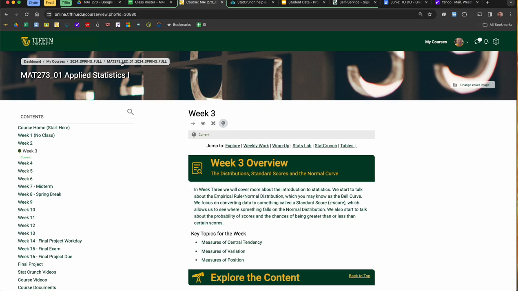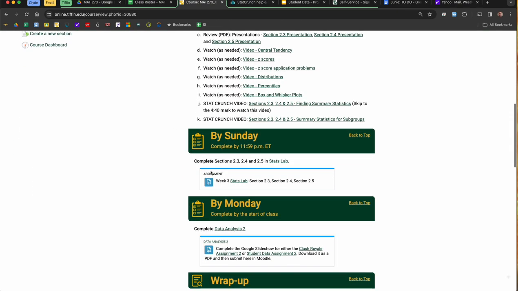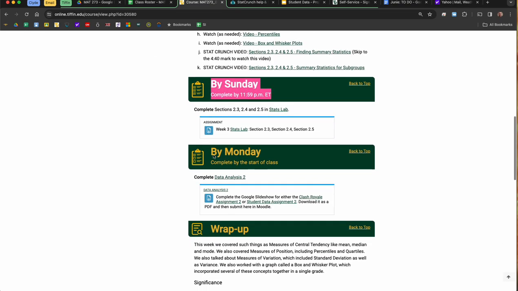Secondly, please make sure that you are meeting the deadlines. As you go down here, you can see Sunday night. Sunday night by midnight is basically when your work is due, and then the other one's Monday by the start of class, which is 6:30.